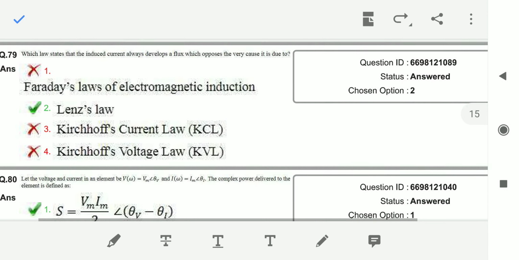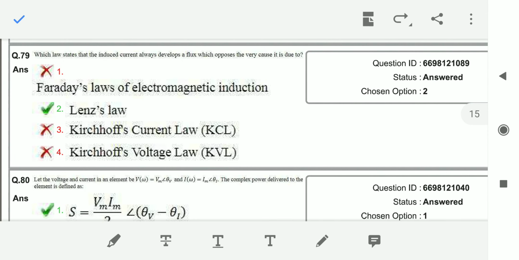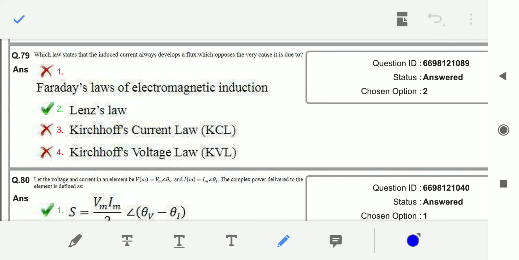Next, coming to question number 79. Which law states that the induced current develops a flux which opposes the very cause of its production? That is nothing but Lenz's law. It opposes the very cause of its production, that is Lenz's law.